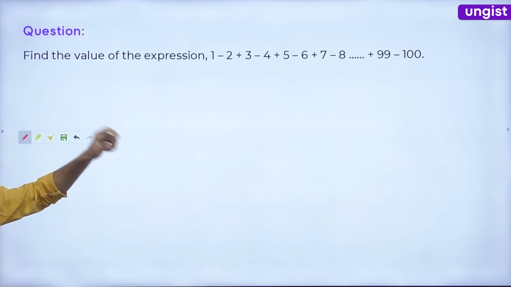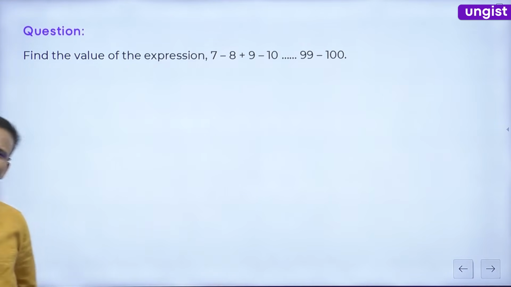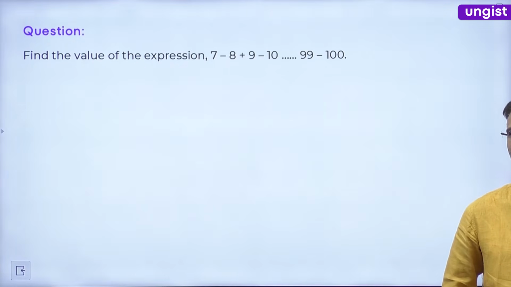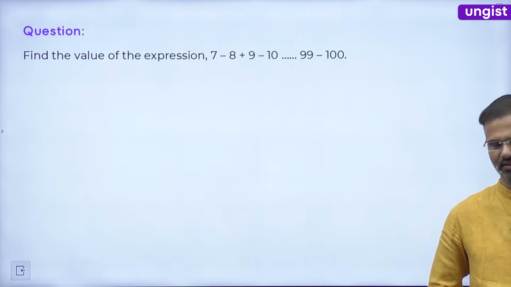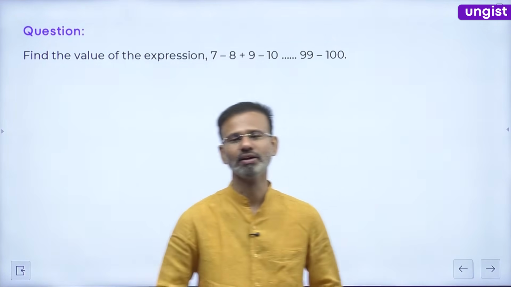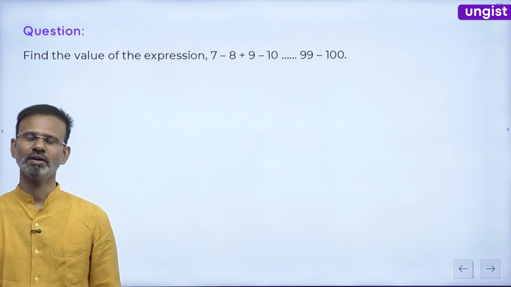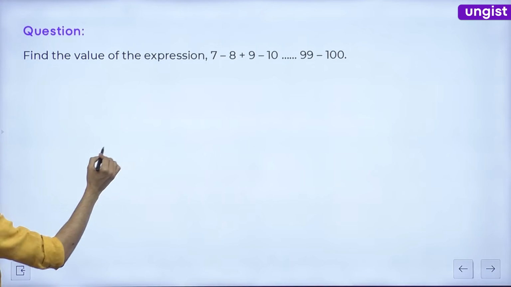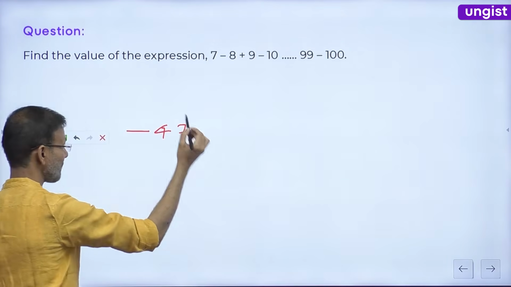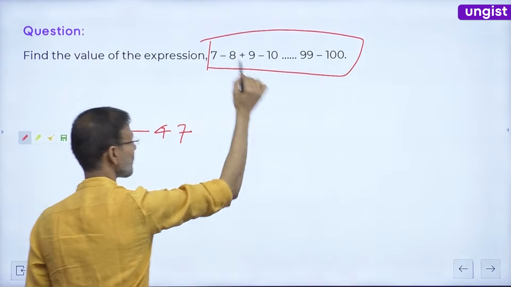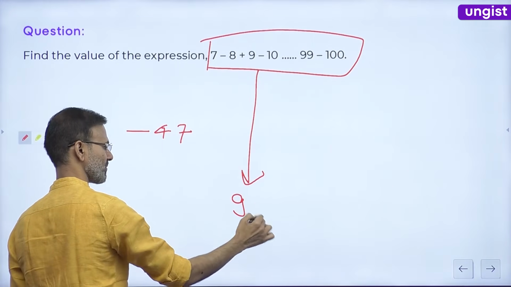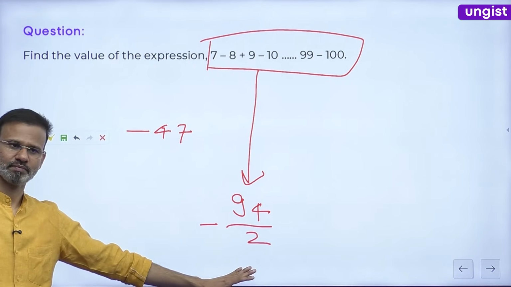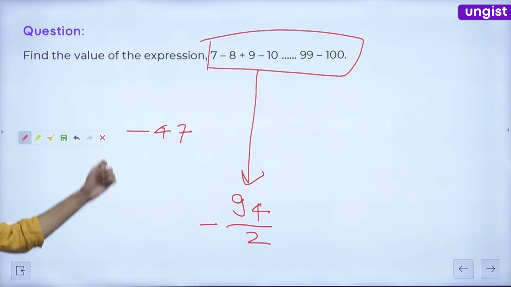Now let's talk about the next such question. Everyone, now tell me its answer. What will it be? Quick. Yes. The answer is -47. Why is it -47, guys? -3 is missing. Right? So the answer is -47. And anyway, see this: the total number of terms written is 94. 94 divided by 2 with minus sign. Why by 2? Because number of pairs. Right, everyone? Okay.